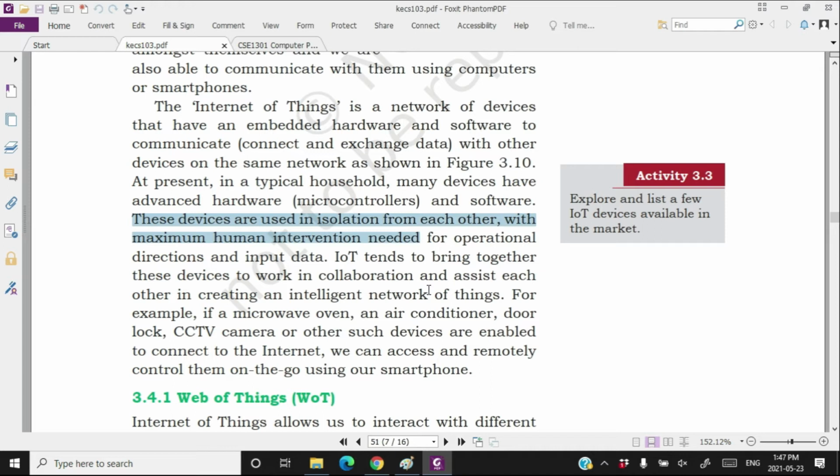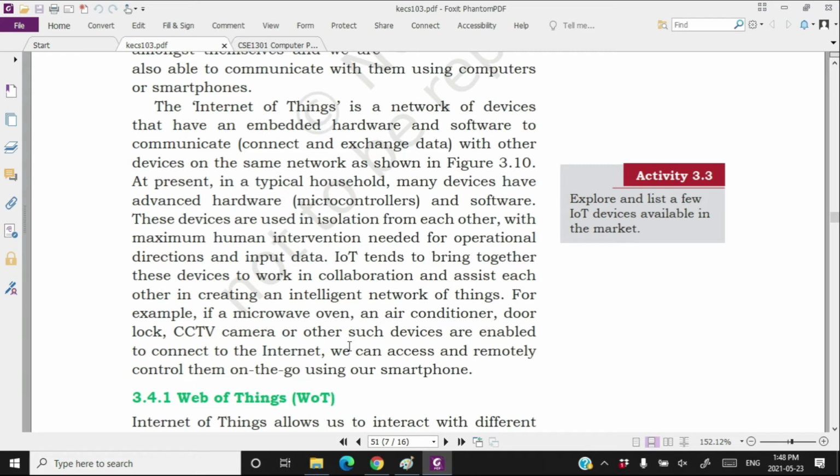And just to manage those devices, nowadays we require maximum human intervention. To give them operational direction, means to start a washing machine, a refrigerator, or an air conditioner, we need maximum human intervention. So there are two problems.